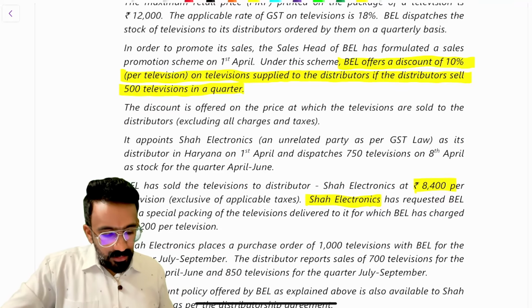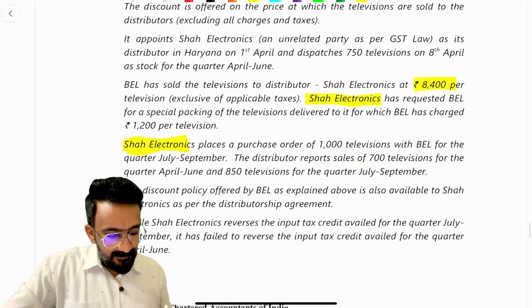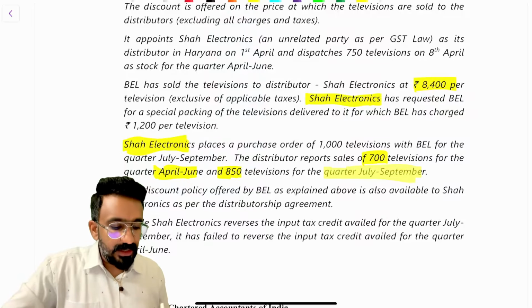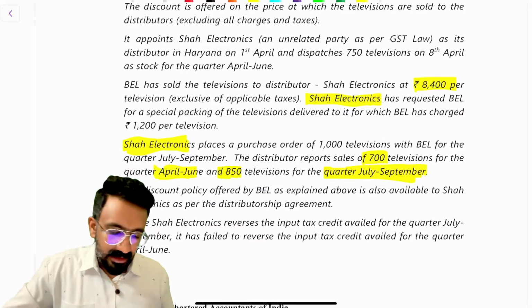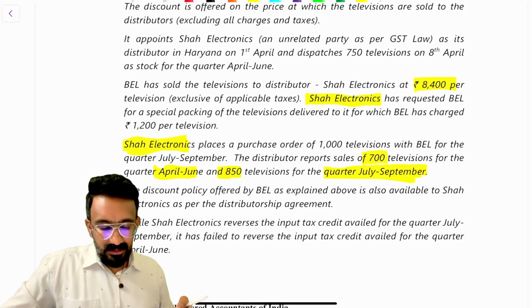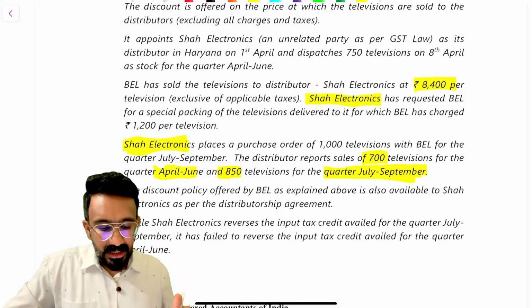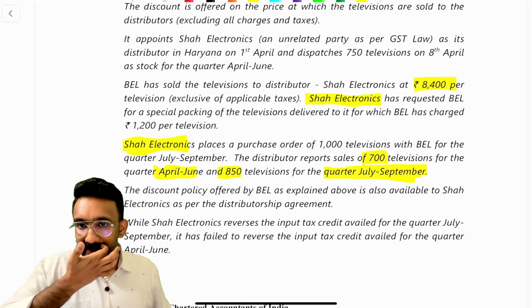Now, how many units were sold by this Shah Electronics in a quarter? Okay, they sold 700 televisions for April to June, 850 for July to September. So they have met this criteria of selling 500 televisions. The question is that because they met this, they are getting a 10% discount on 8,400. Can this be reduced from the value? This is the question they're asking. What will be the value of supply?